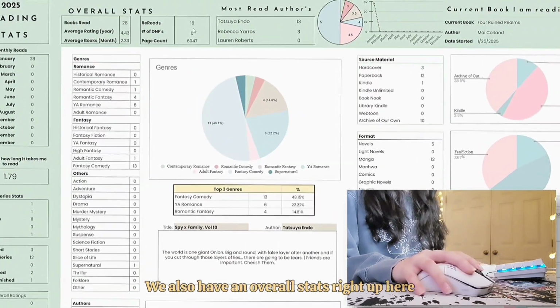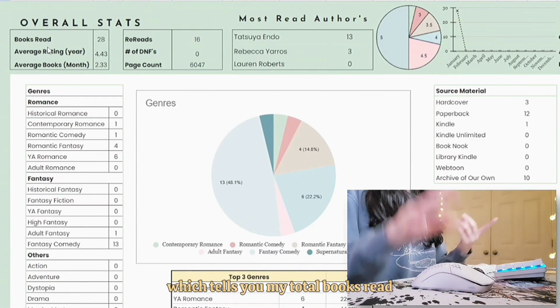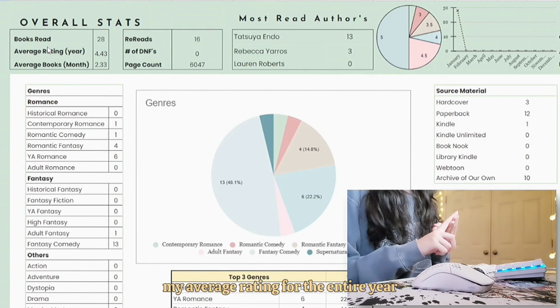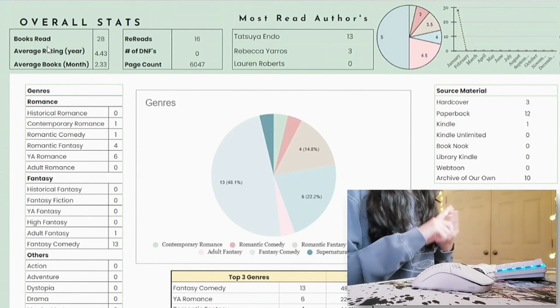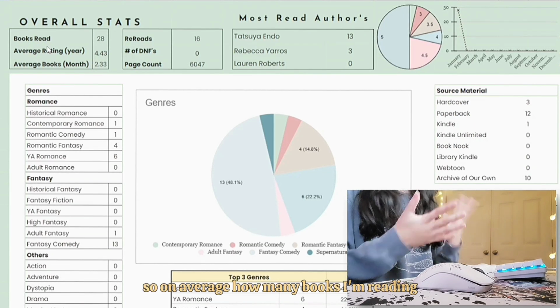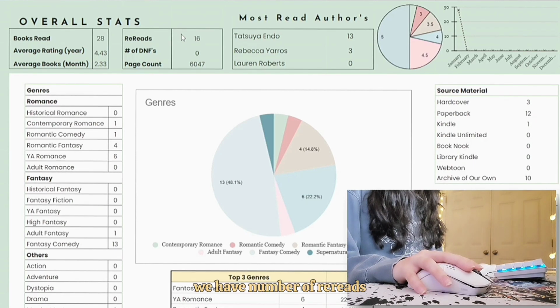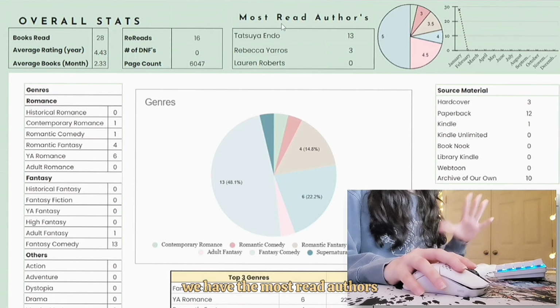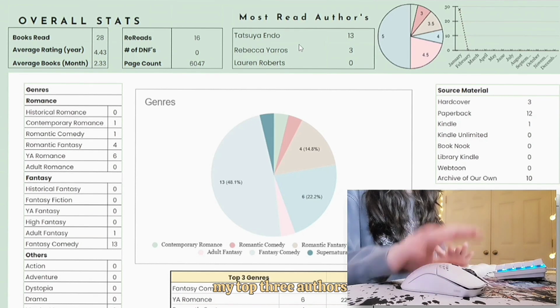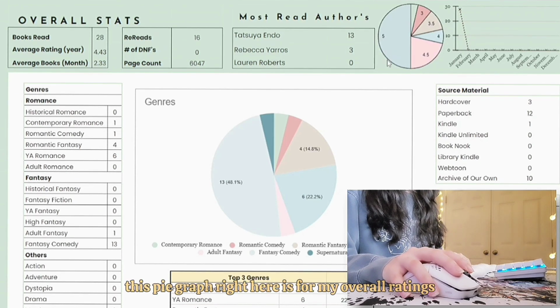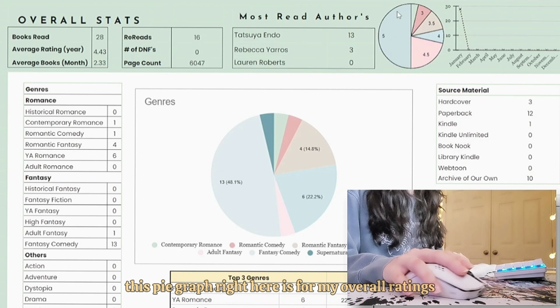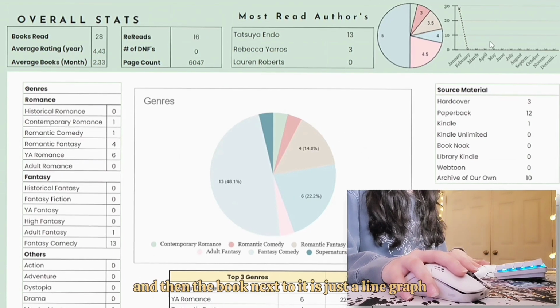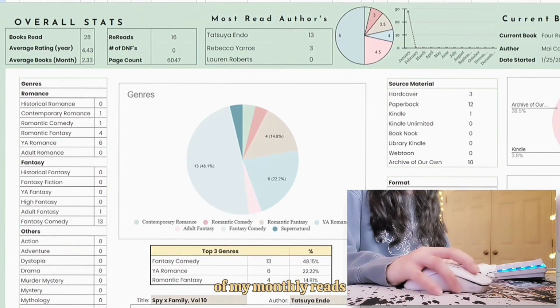We also have overall stats right up here, which tells you my total books read, my average rating for the entire year, and my average books per month, so on average how many books I'm reading. We have number of rereads, number of DNFs, my page count. We have the most read authors, my top 3 authors. This pie graph right here is for my overall ratings, and then the graph next to it is just a bar graph of my monthly reads.